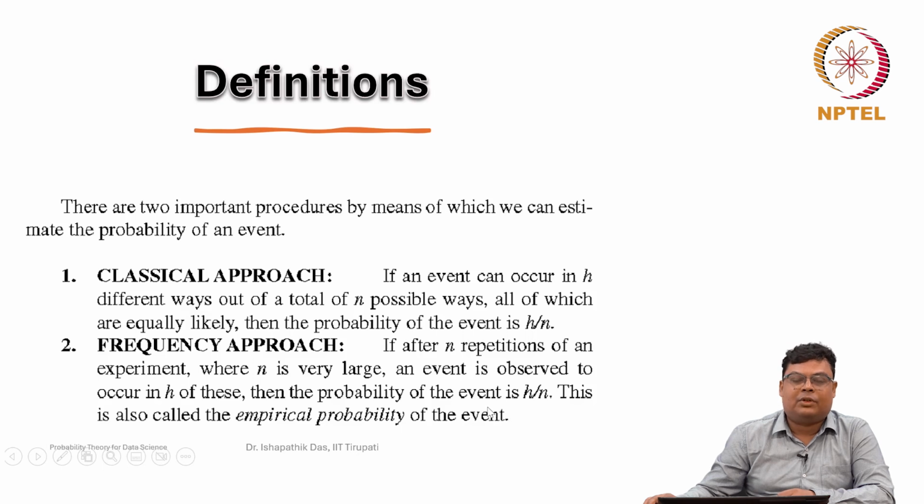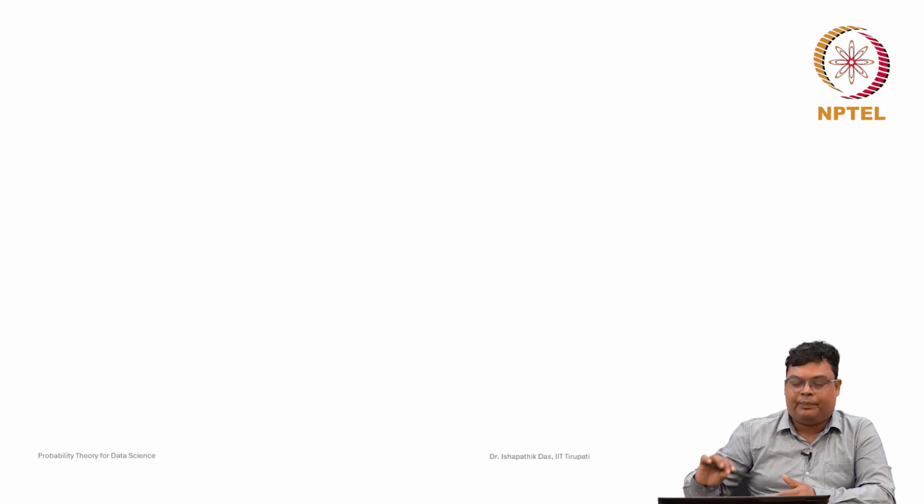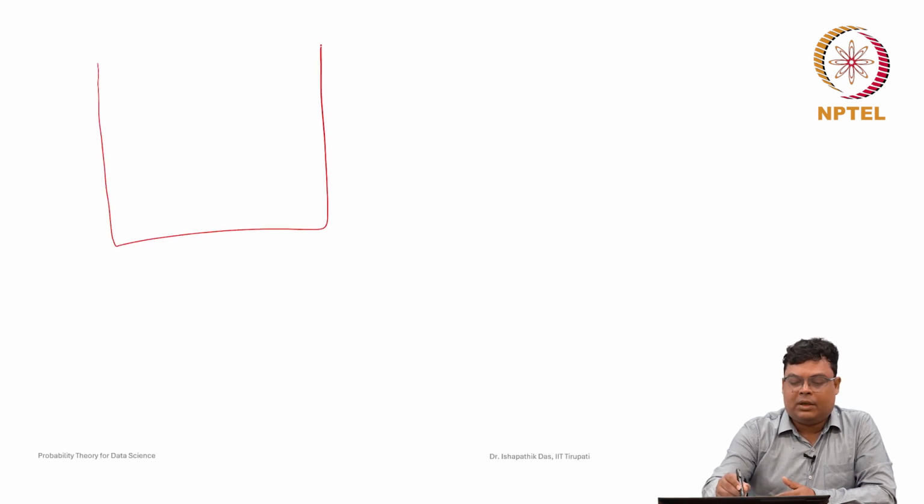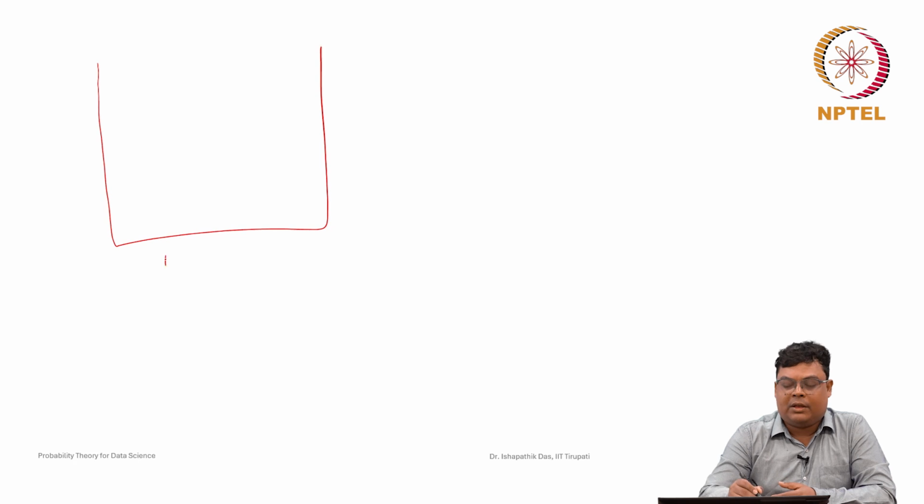What is the classical approach? This is usually how we understand probability. Whenever we want to find a probability, suppose there is a box or urn, and there are some balls. There may be 6 black balls and 4 white balls, mixed properly in such a way that the chance of any ball coming out is equal.